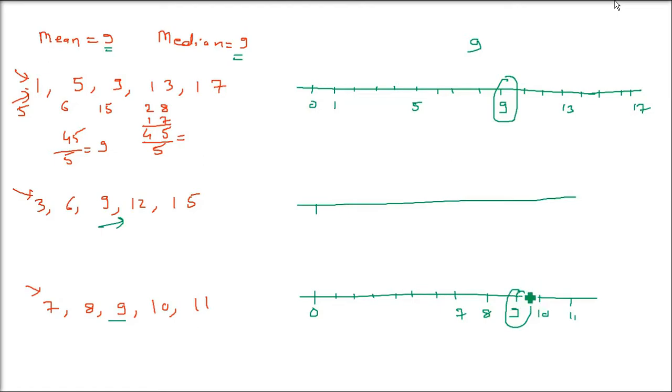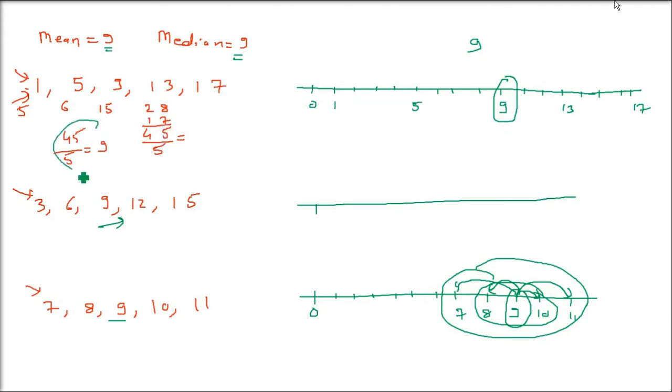The 10 and 9 difference is just 1 unit. 9 and 11 is just a 2 level difference. 9 and 8 is a one unit difference, and 9 and 7 is 2. So all these values are clustering around, existing around this central value, which is our mean and median in this third one.